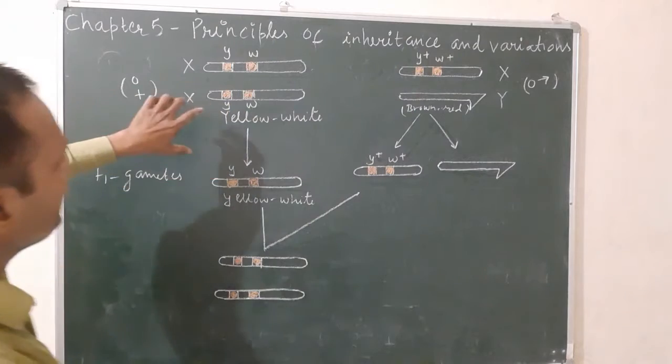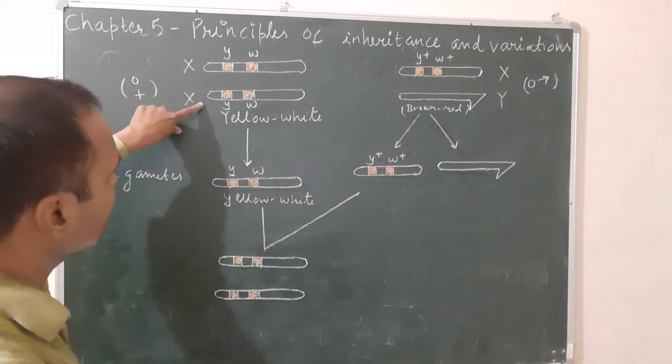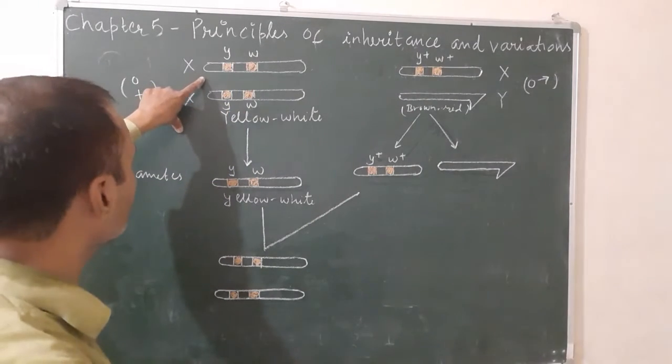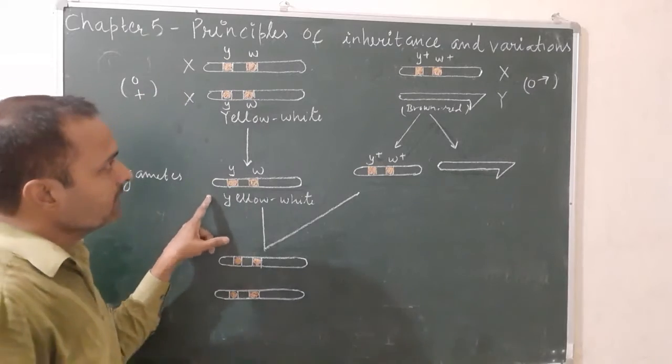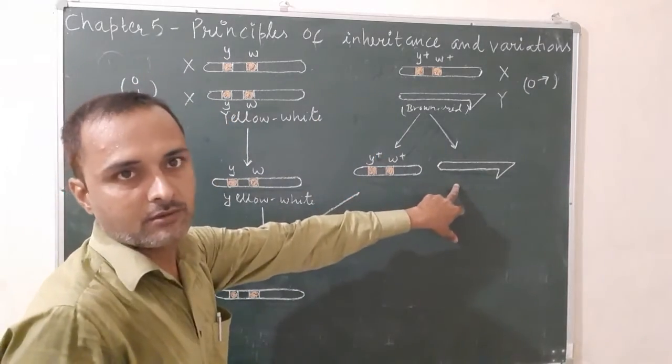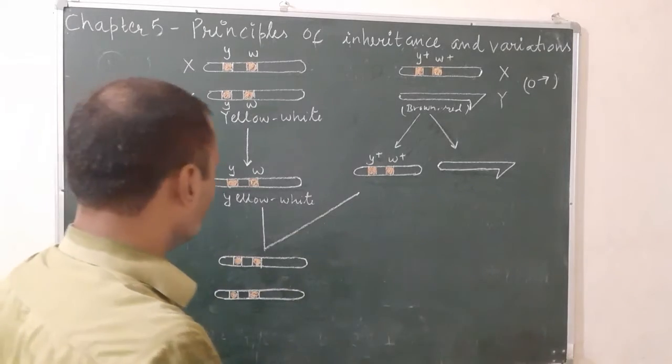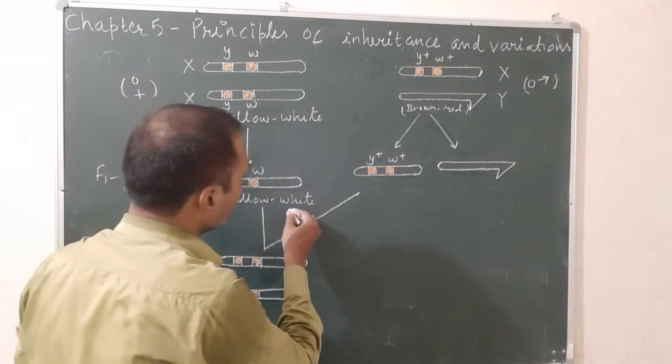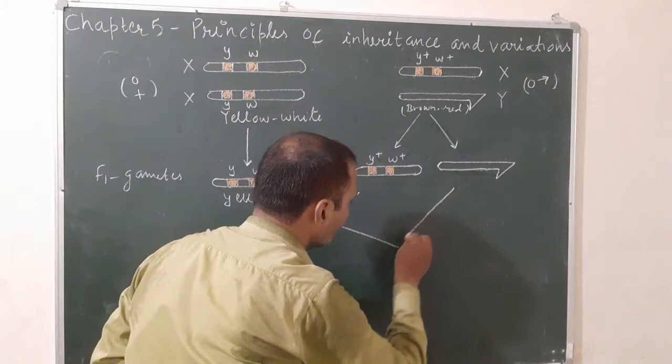Okay, now let us see. These chromosomes are the same, so this individual will produce the same type of gametes. Here the chromosomes are different, so it will produce two types of gametes. After this is the F1 progeny, and the second one will also combine with this Y chromosome.